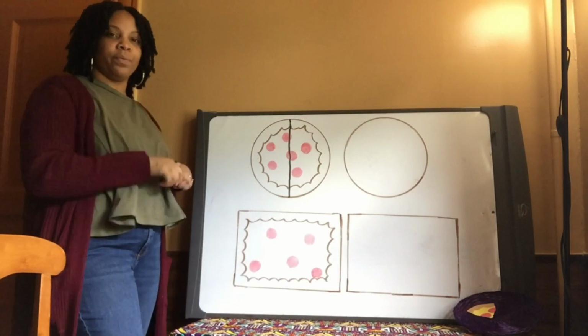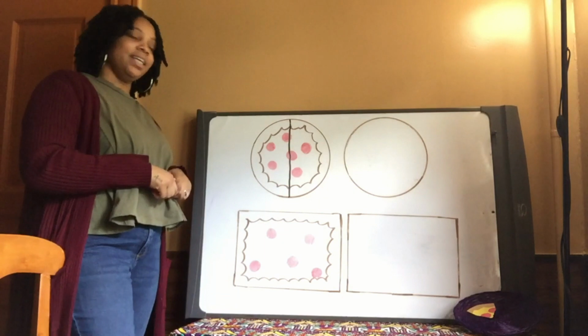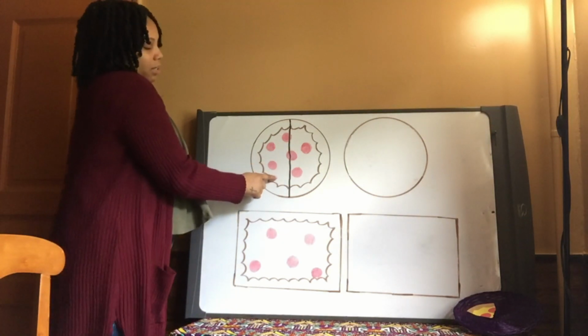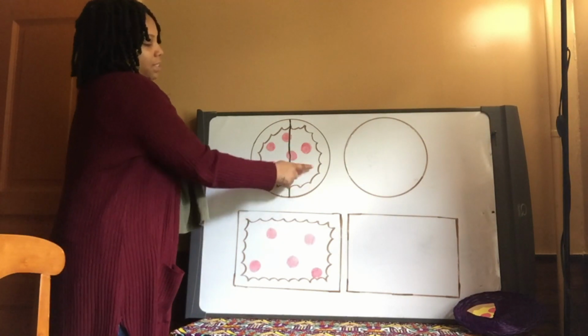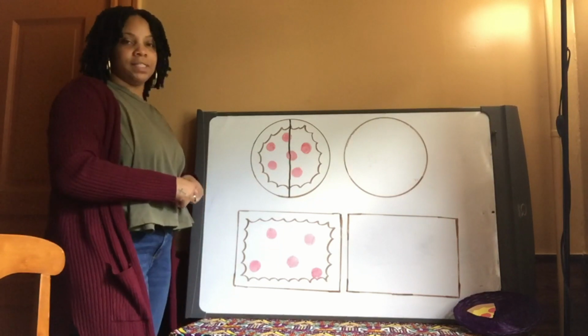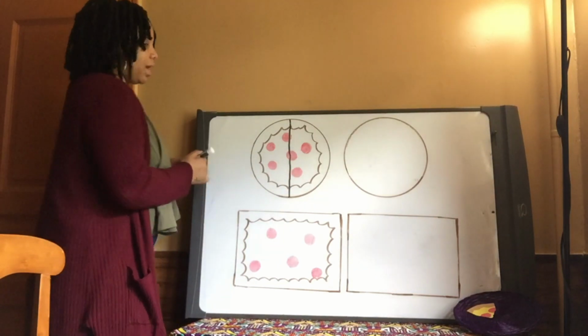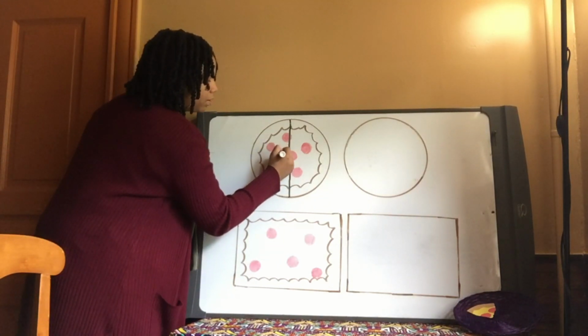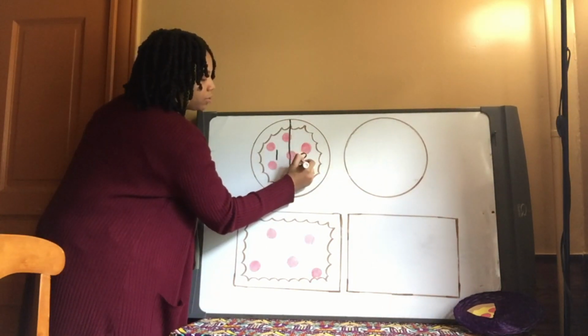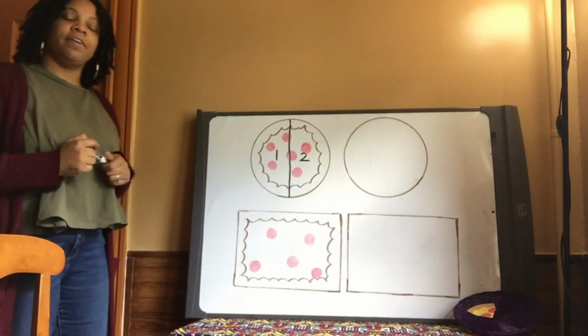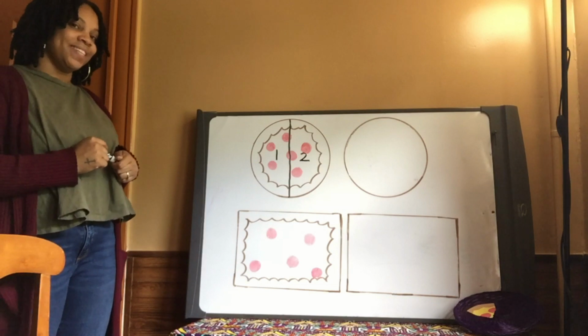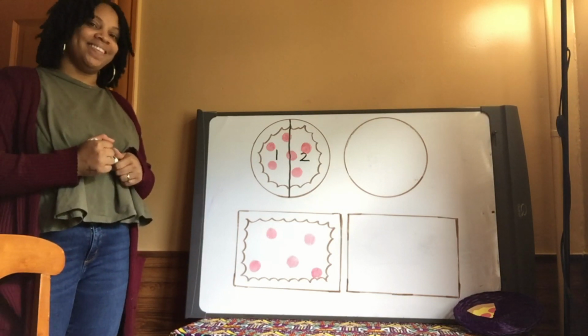Yes or no? Very good. Yes, it is. This part of the pizza is equal to this part of the pizza. So then I have 2 halves of a pizza. If you're with me, say, I'm with you.